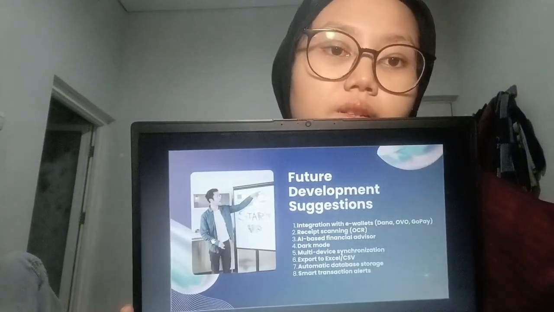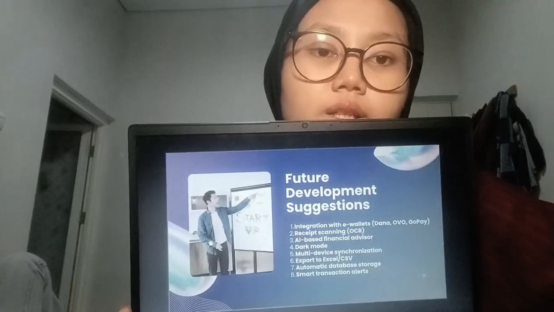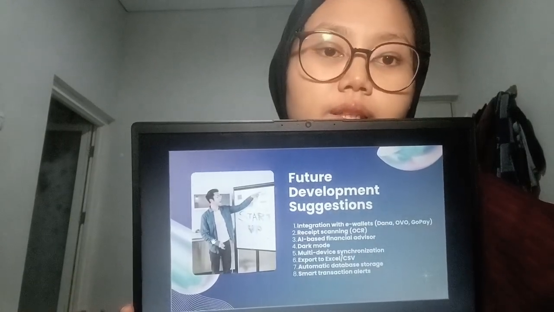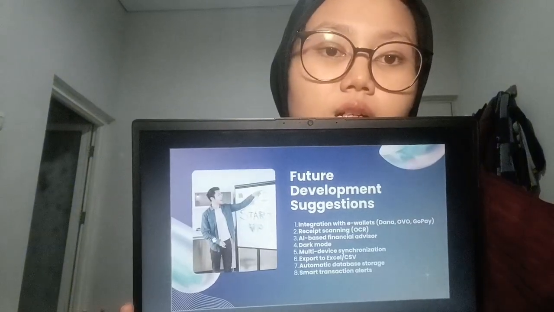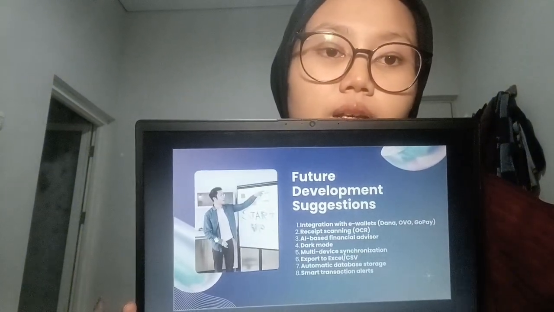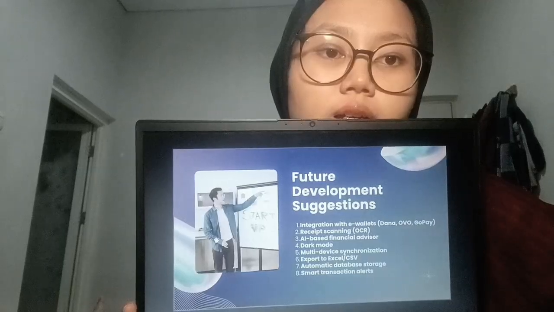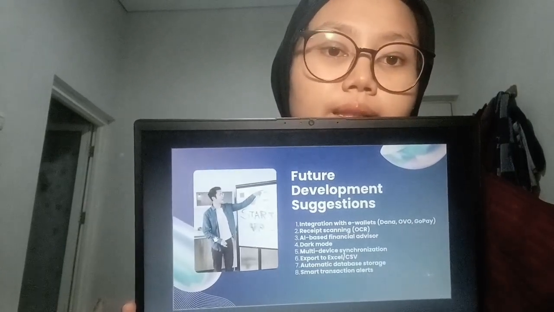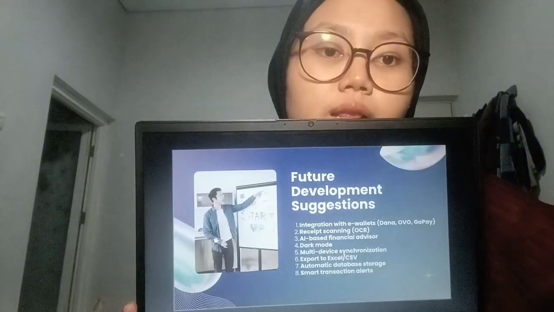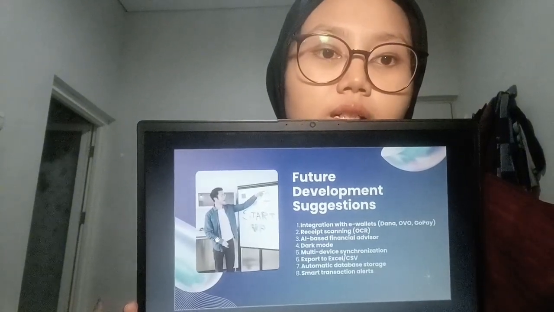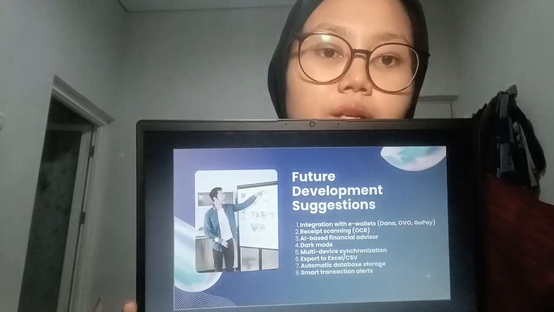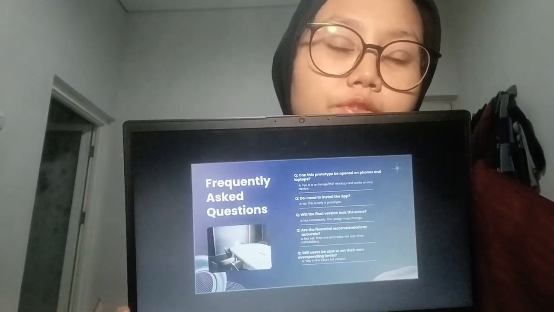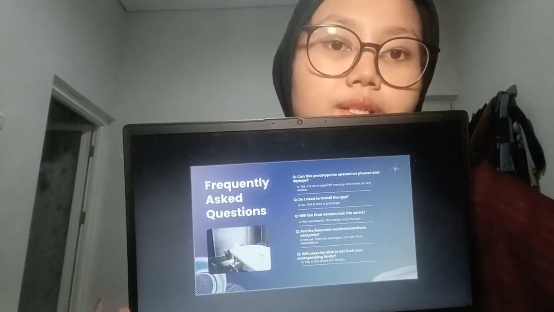However, in the next development stage, the application is planned to include various features such as an integrated database, smart notifications, a complete financial analysis engine, automatic synchronization across devices, data export capabilities, and even display options like dark mode, so that the user experience becomes more optimal and comprehensive. Now moving on to the frequently asked questions.